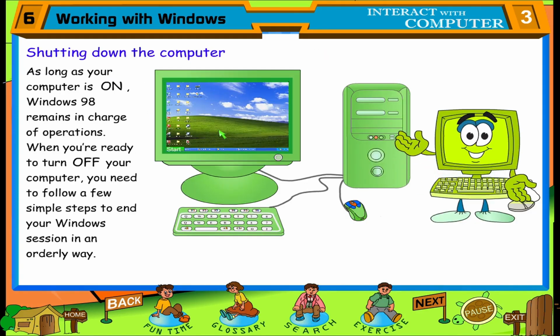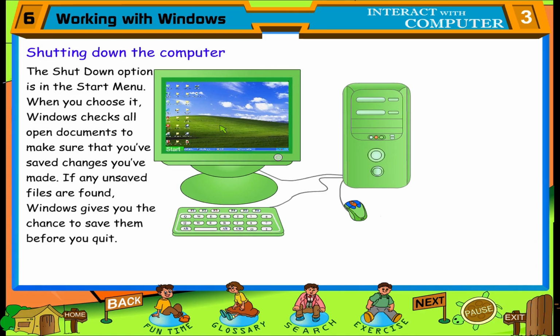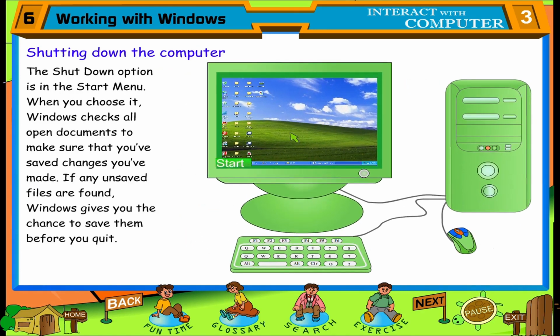Shutting down the computer. As long as your computer is on, Windows 98 remains in charge of operations. When you're ready to turn off your computer, you need to follow a few simple steps to end your Windows session in an orderly way. The shutdown option is in the Start menu. When you choose it, Windows checks all open documents to make sure that you've saved changes you have made. If any unsaved files are found, Windows gives you the chance to save them before you quit.